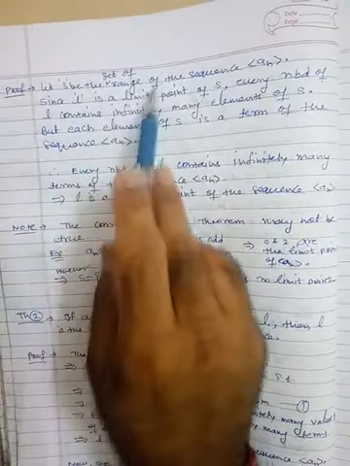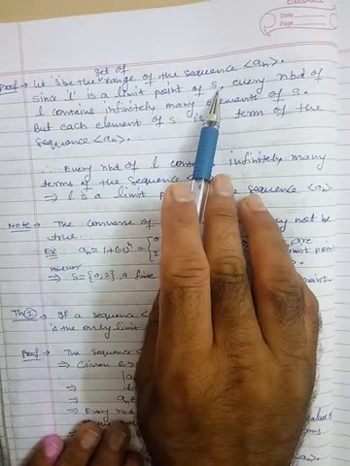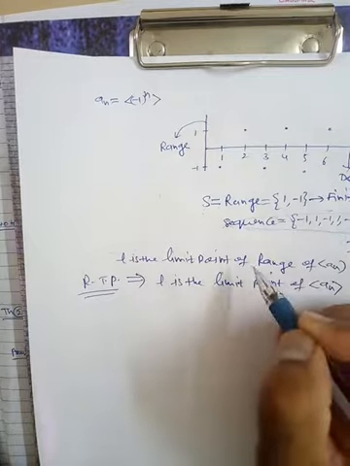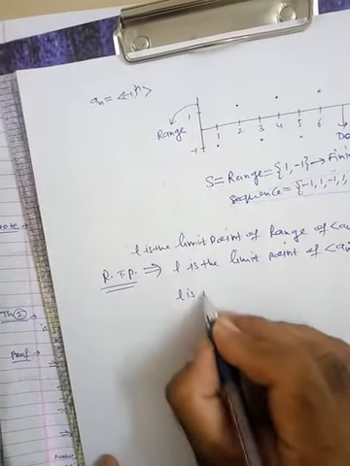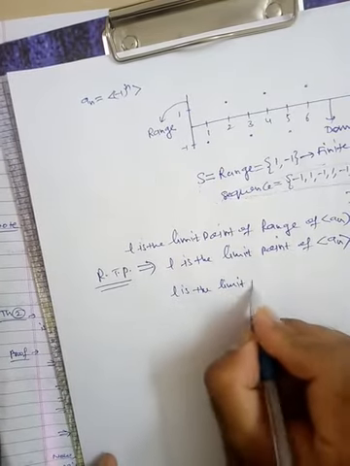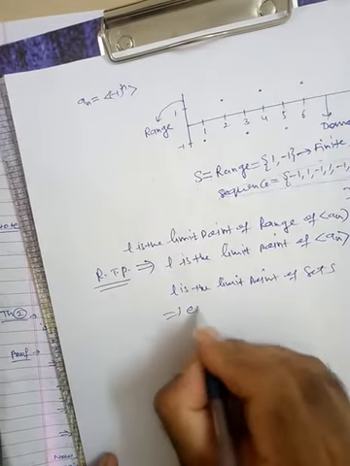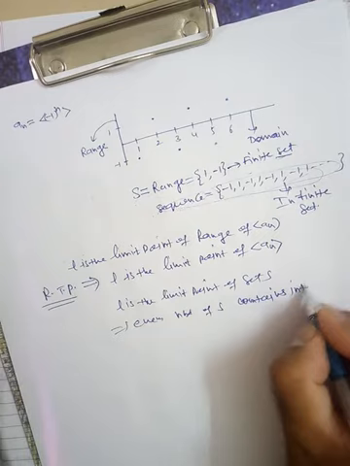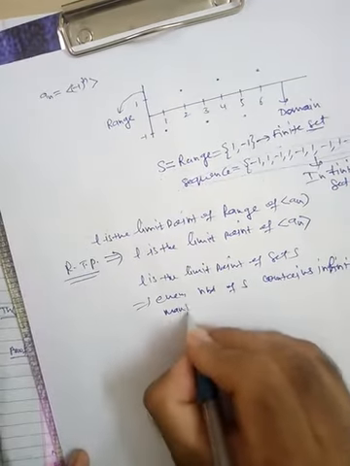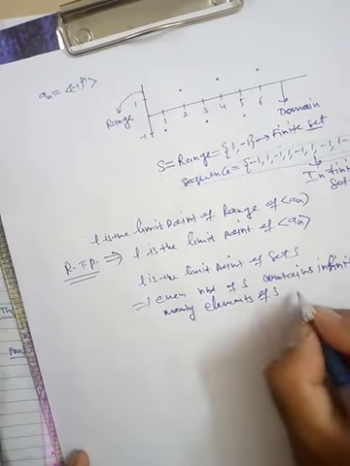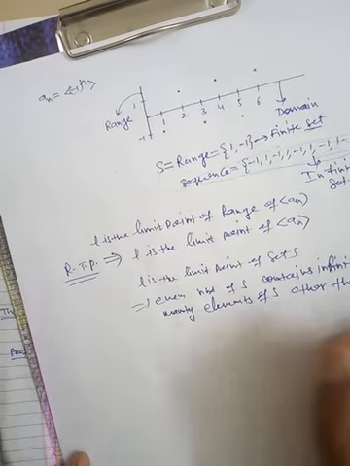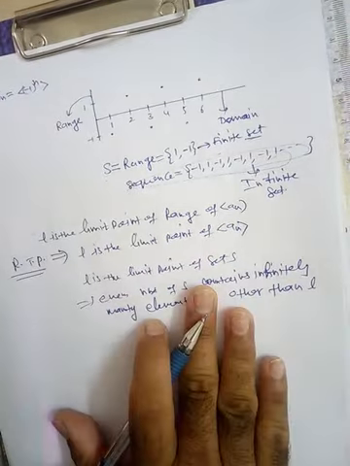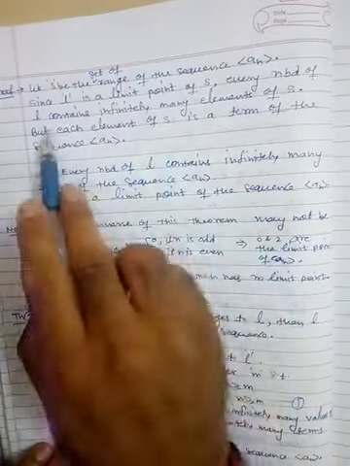So let S be the set of the range of the sequence an. Since L is the limit point of S, which is a set, then by the definition of the limit point, every neighborhood of L contains infinitely many elements of S other than L. This is by the definition of the limit point of the set.